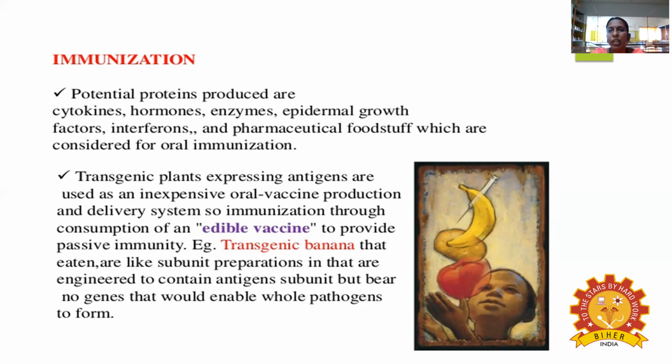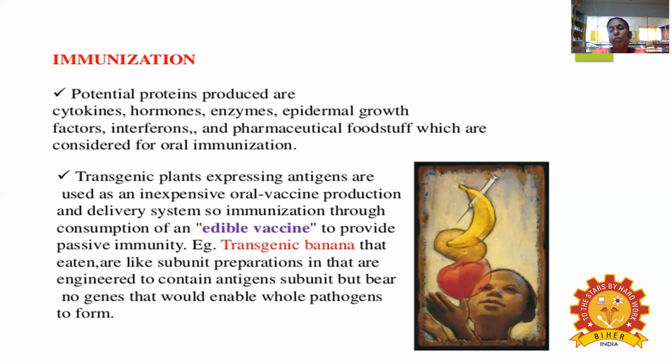There are two types of immunity: active immunity, and the other is called passive immunity. Active immunity is within the body itself. From another source, you have to transfer the immunity, and that is called passive immunity. From another person, or from one species to another species, it is called passive immunity. So these cases of edible vaccine provide passive immunity.